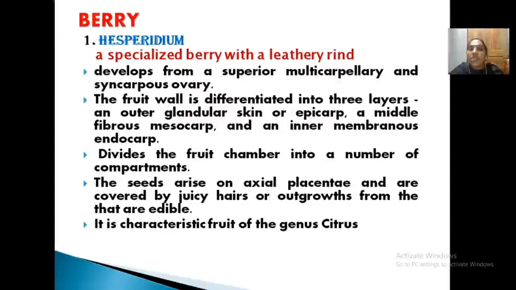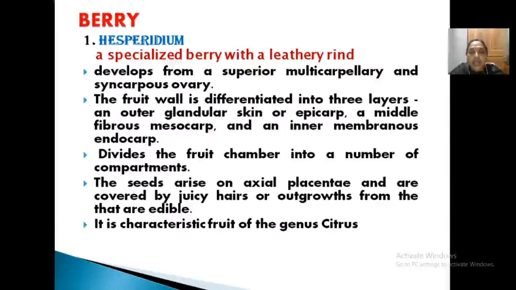And the fruit wall is differentiated into three layers. What are they? The outer fruit wall is epicarp, that is the glandular skin. You know, when you squeeze the skin of musambi or orange, what happens? Some fluids come out. Those are glands through which some liquids come out, that will burn your eyes. Clear? So, it is differentiated into three layers.